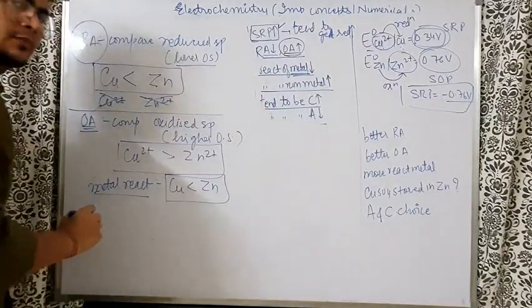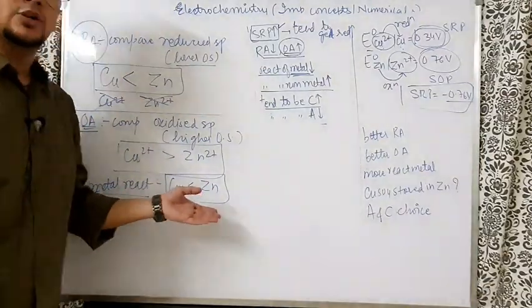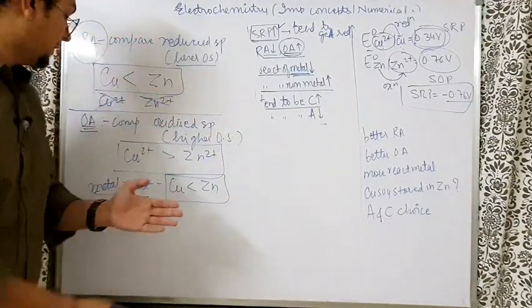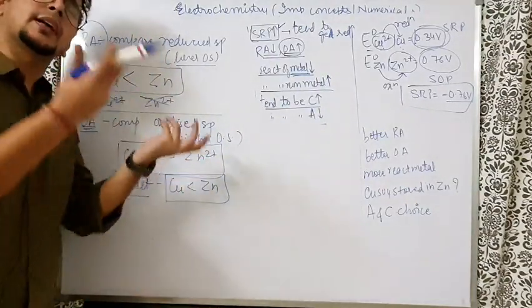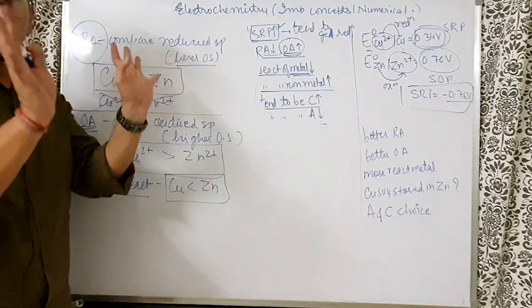Here there is no confusion. No one will think of Cu²⁺ and Zn²⁺ here unless they are very careless. Why? Because you are comparing metal reactivity. Why would you take iron here? Iron is different, the metal is different.